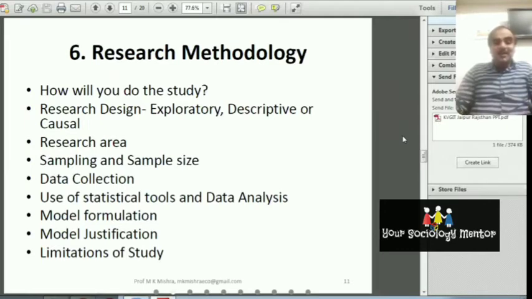So while writing the research proposal, you should use either the present tense or the future tense. The data will be collected by primary as well as secondary methods like questionnaire, interview, schedule, or from books, journals. This study will cover the period of this to this year.